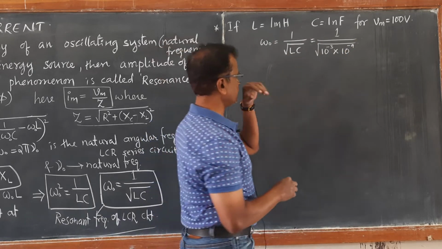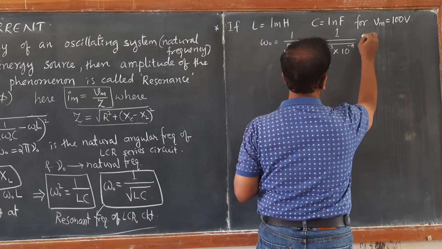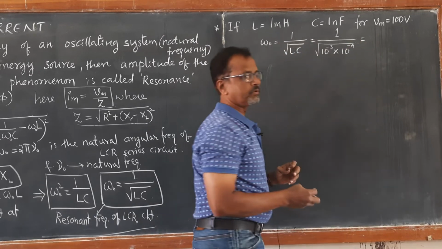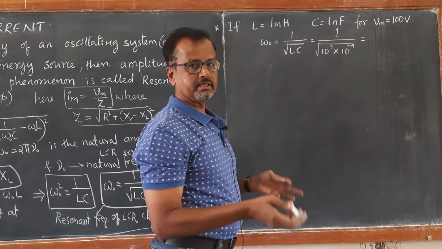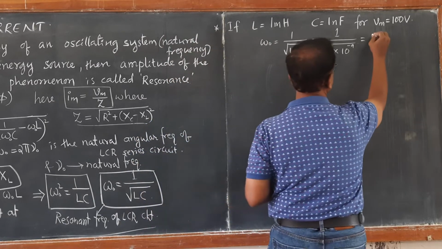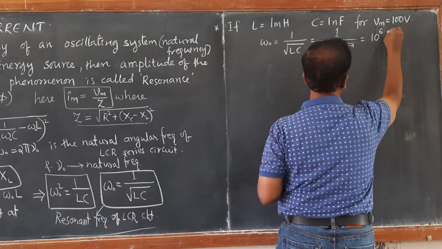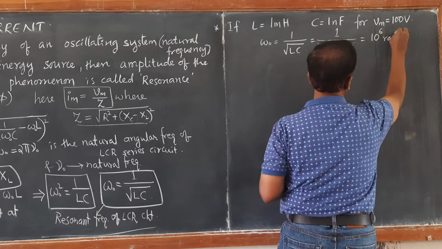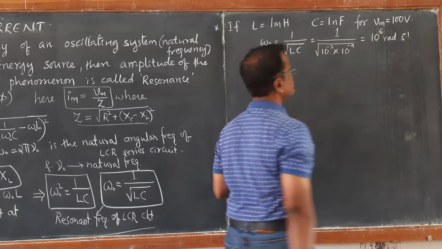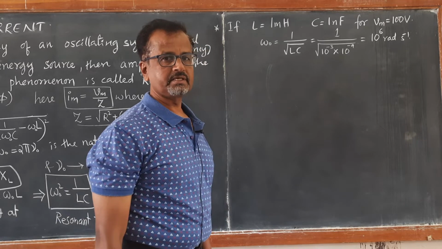If you take the square root, it becomes 10 to the power of minus 6 in the denominator, so it becomes 10 to the power of 6 radians per second in the numerator. So omega naught is 10 to the power of 6 radians per second.